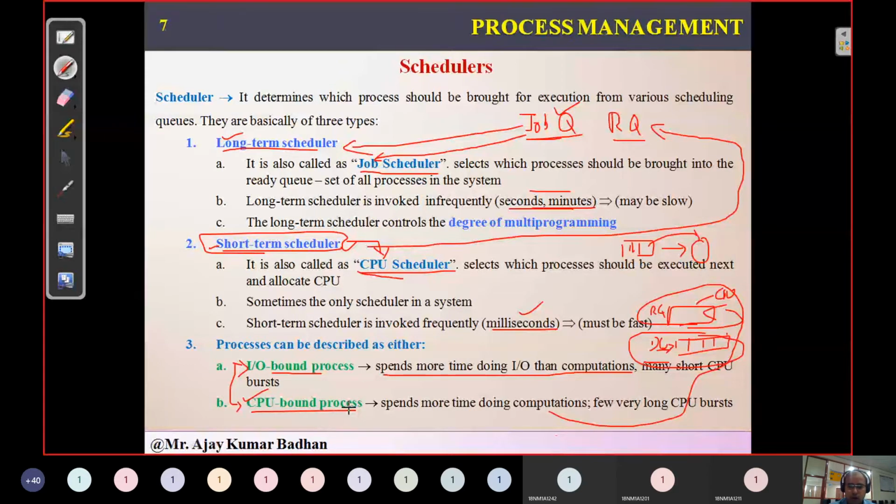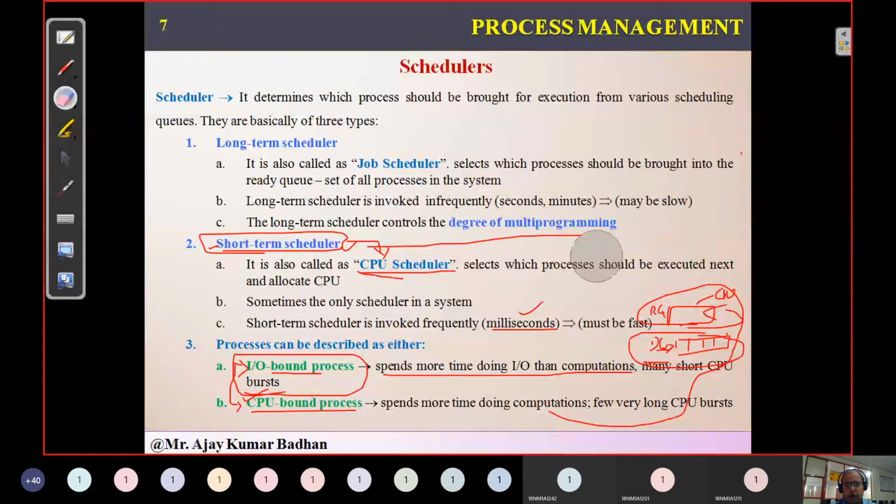But if you select all processes with respect to I/O, like the printer, the printer will be busy and keep on printing the document, and the CPU will be sitting idle. This is not a good practice. So the operating system should make sure that from the job queue, it selects a few I/O bound processes and a few CPU bound processes. That is the whole scenario related to schedulers.